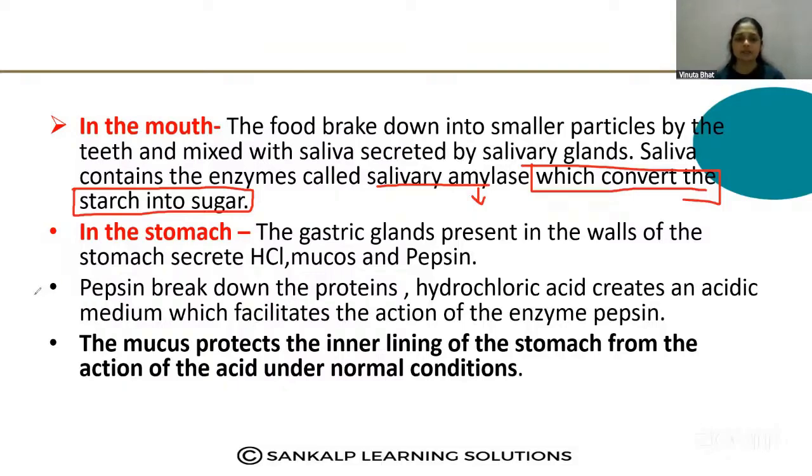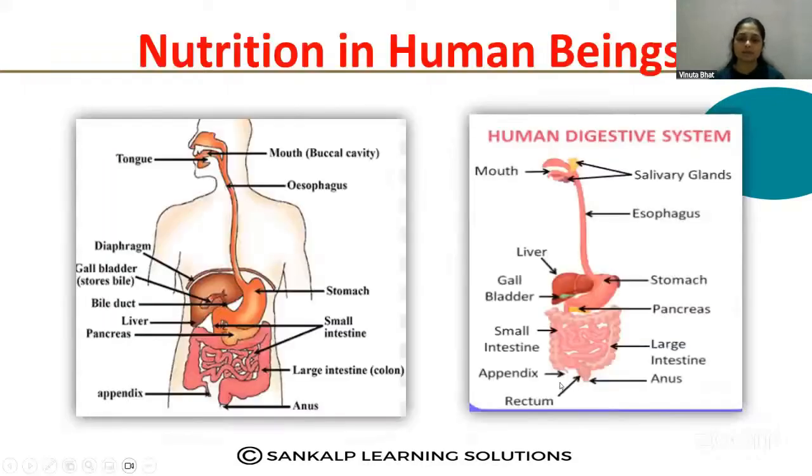So next, the digestion process in the stomach. In the stomach, the partial digestion of the nutrients takes place. Partial digestion of the food takes place. See, this is the stomach. The walls of the stomach contain some glands that are called gastric glands. The walls of the stomach contain some gastric glands.